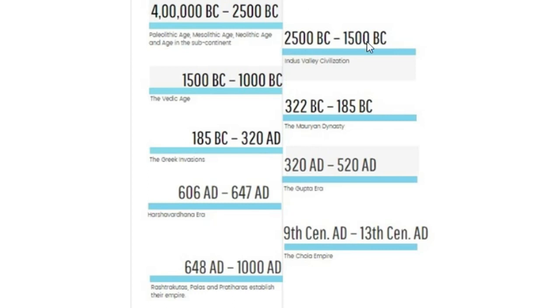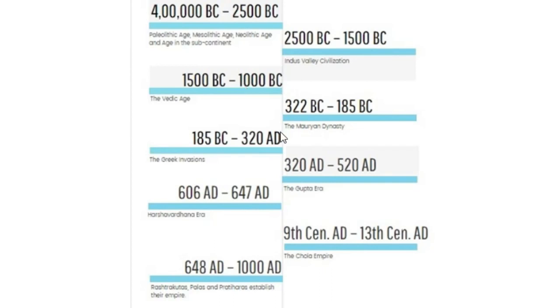And here we have the Indus Valley civilization, and here we have the Vedic age, starting from 1500 BC to 1000. One thing about the categories in your history syllabus is that we have lots of subcategories among them. For example, for the Harappan civilization we have broader classifications under it, that is early Harappan culture and mature Harappan culture. And even for the Vedic age, we have the early Vedic age and the later Vedic period. So it's easier when you have the overall understanding first and then get on to the subdivisions. And then we have the Mauryan Empire, the great invasions, the Gupta period, the Harshavardhana Empire and the Chola Empire. And here we start off with medieval India.